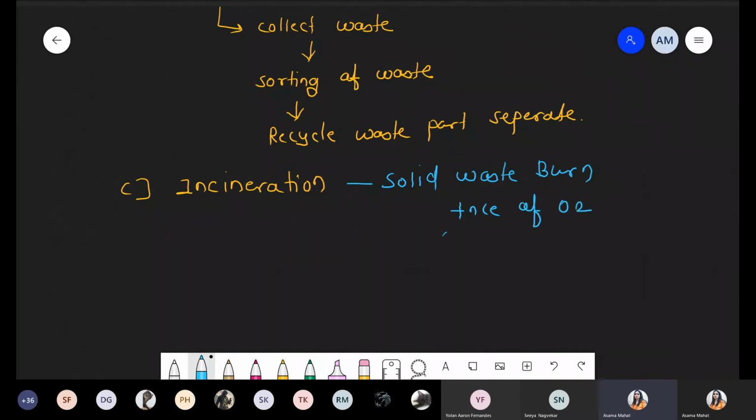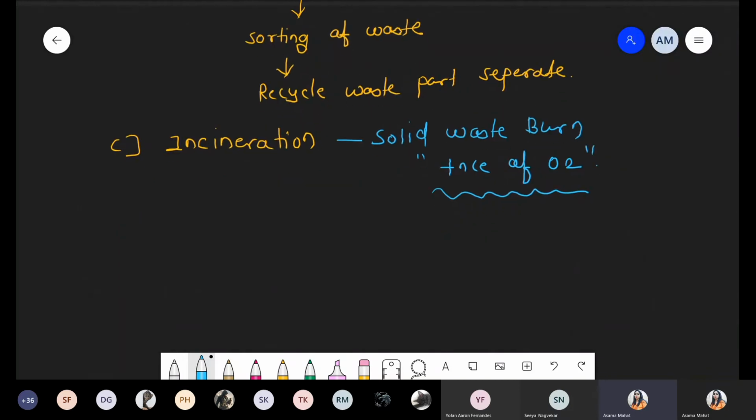Please underline this word. When we are talking about the incineration technique, we have to burn the solid waste, but in the presence of oxygen. Now, normally when we do this type of process, one important condition is required: high temperature. There is a requirement of high temperature.